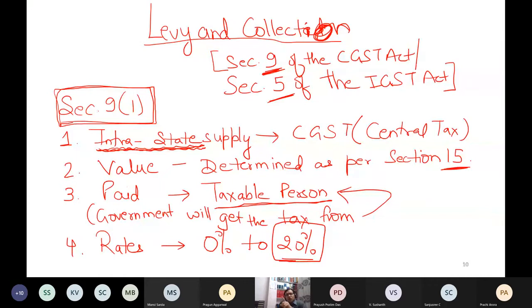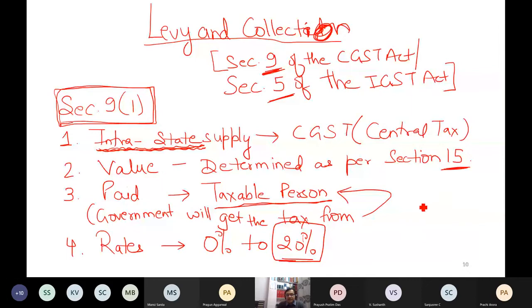Now in all the State Acts and UT GST Acts also, the same topic will be there. Section number can change. The same topic will be there. So they also will use the same thing. If you read the Delhi Act, rather than using central tax, they will use the word Delhi's GST. Rates are also the same, because I'm only talking about center's share here.